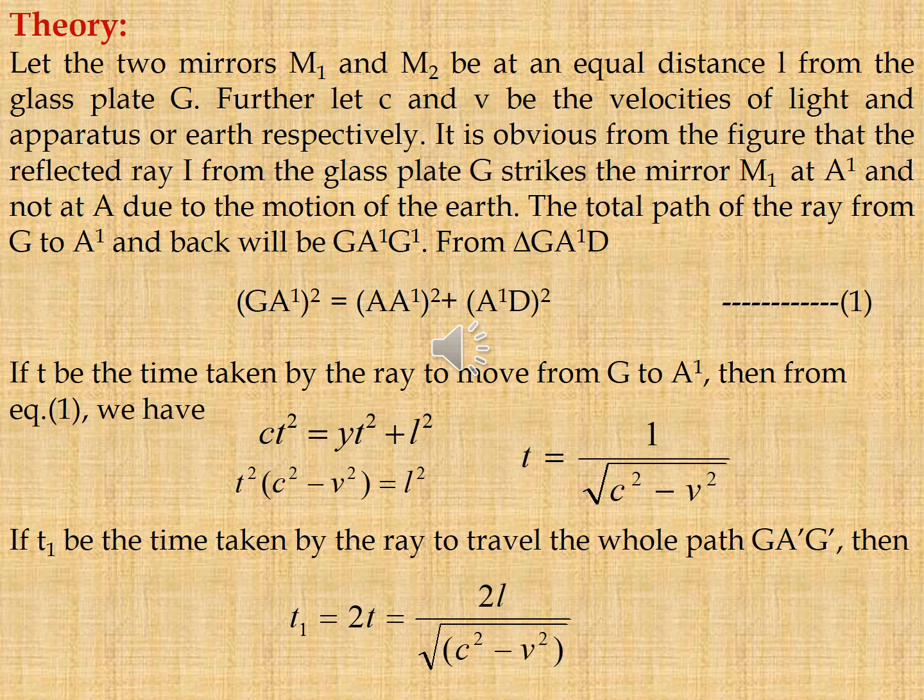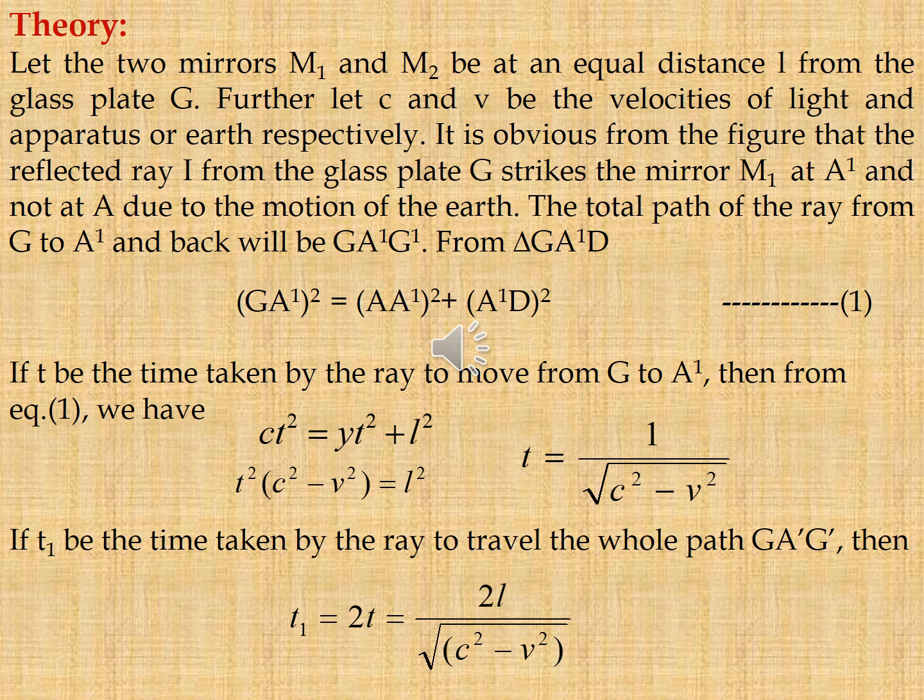If T be the time taken by the ray to move from G to A dash, then from the equation we have C squared T squared is equal to V squared T squared plus L squared. So, rearranging, T square into C square minus V square is equal to L square. So T can be written like this: T is equal to L by root over C square minus V square.